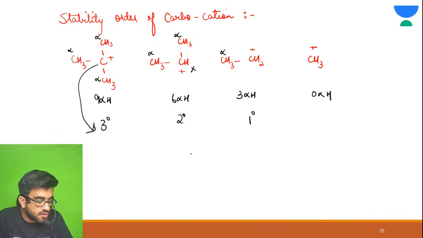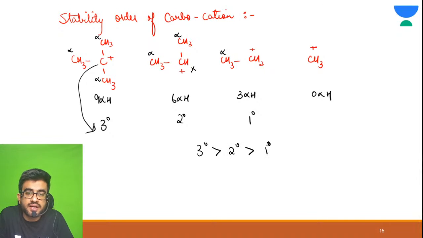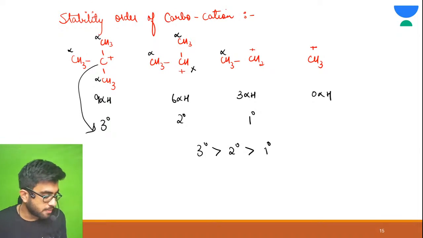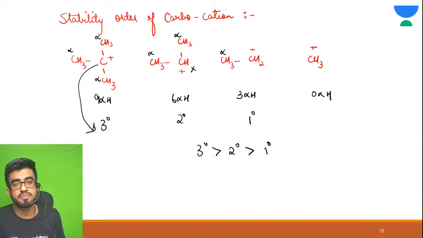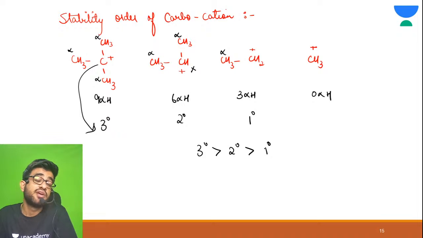So what is the order? 3 degree greater than 2 degree greater than 1 degree. Fantastic. So you need to remember this stability order, that 3 degree carbocation is most stable, then 2 degree, then 1 degree. We will make use of this in our further classes very much.